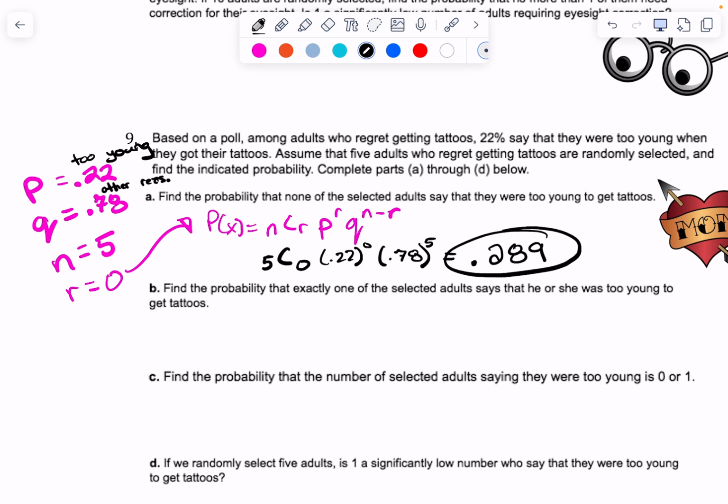Find the probability that exactly 1 says they were too young. So I go from 5C0 to 5C1. 0.22 to the 1, 0.78 to the 4th, right? Okay, if I do that, I get how much?